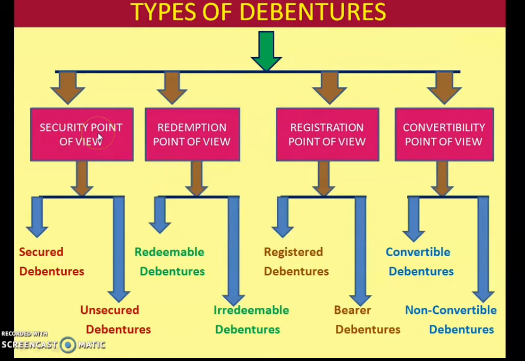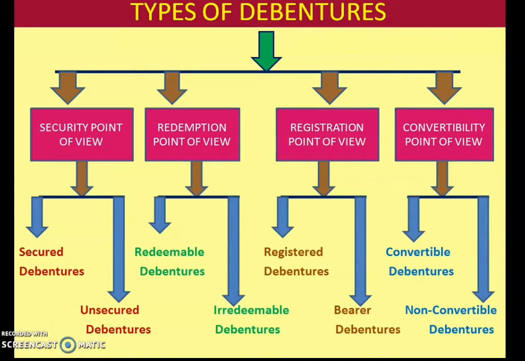On the basis of securities point of view, they can be classified as secured debentures and unsecured debentures. Secured debentures are those debentures which are secured by either a fixed charge or a floating charge on the assets of a company. Unsecured debentures are those debentures which are not secured by a charge on the assets of the company. As I told you, secured means what?